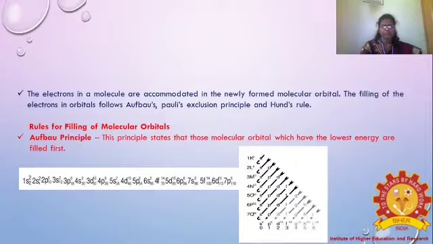This principle states that the molecular orbitals which have the lowest energy are filled first. So the lower energy level, the bonding energy level we already discussed, which is considered a molecular orbital, will be filled first, and then electrons go to the higher energy level. This is always according to the Aufbau principle.